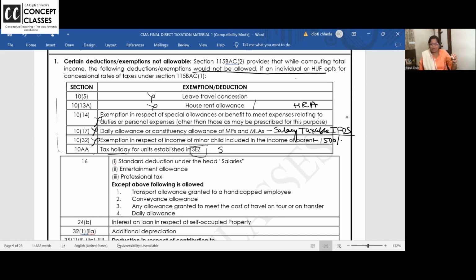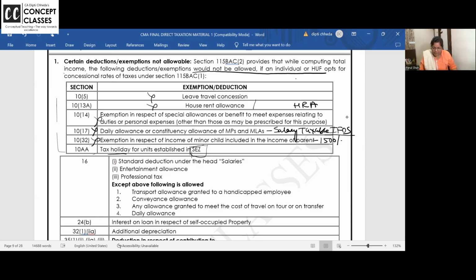But if you are going for the alternative tax regime, leave travel concession, no. HRA, no. 10(14), all allowances, uniform allowance, education allowance, hostel allowance, no. MPs and MLAs allowances, no. Minor's income up to 1,500, emotional deduction, I call it, no. Tax holiday, no. You will not get any benefit of tax holiday. You have to pay.